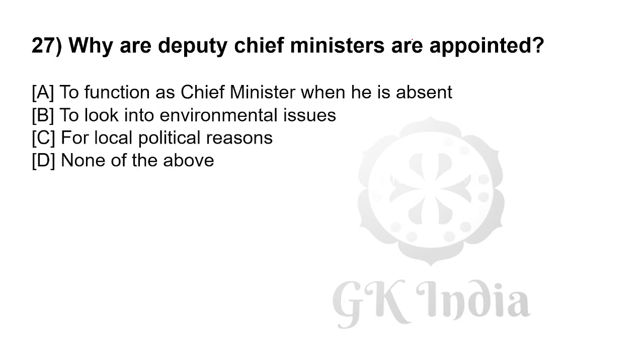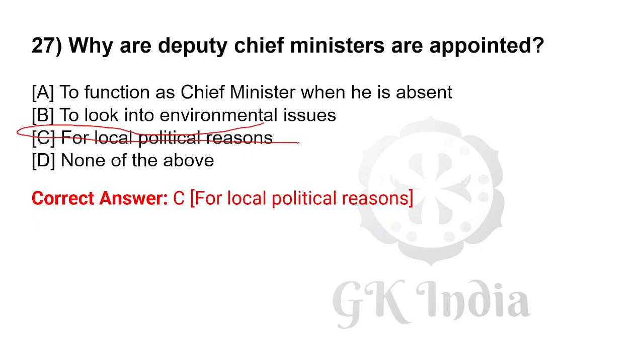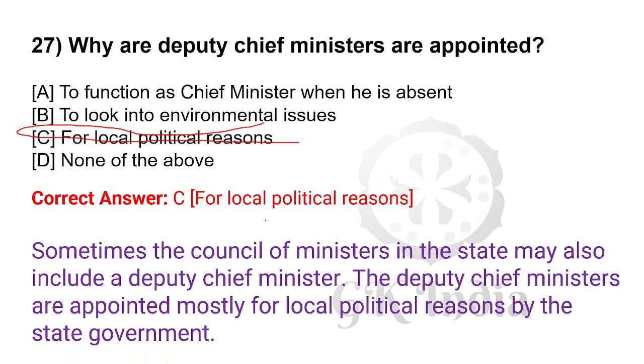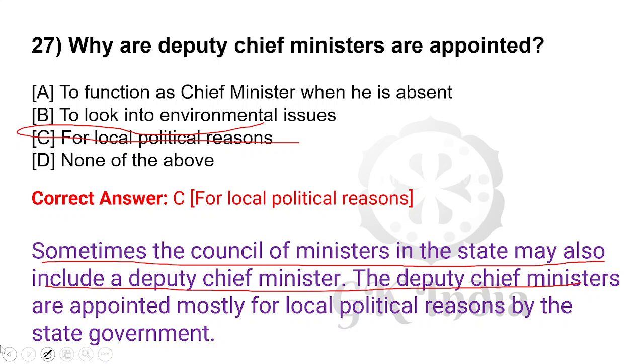Why are deputy chief ministers appointed? For local political reasons. Sometimes the council of ministers in the state may also include a deputy chief minister. Deputy chief ministers are appointed mostly for local political reasons by the state government.